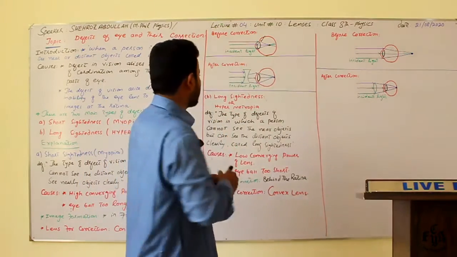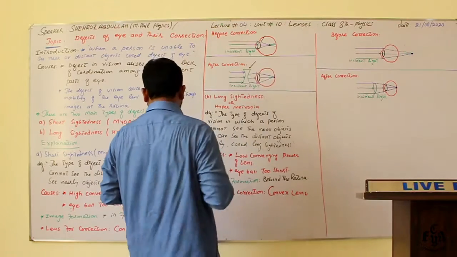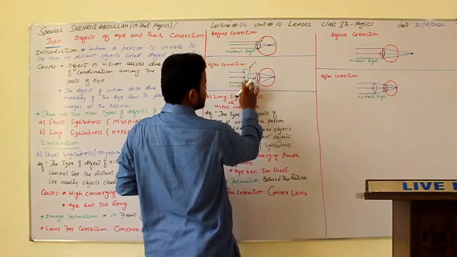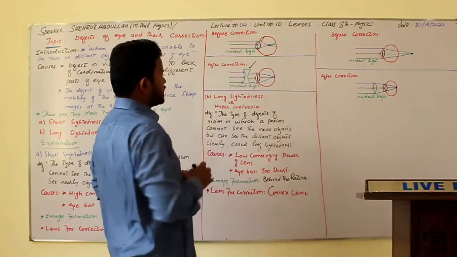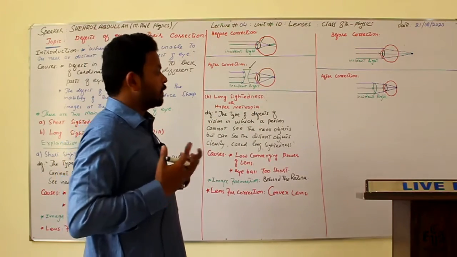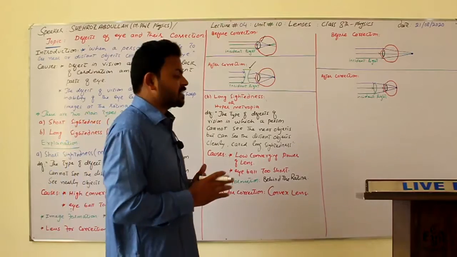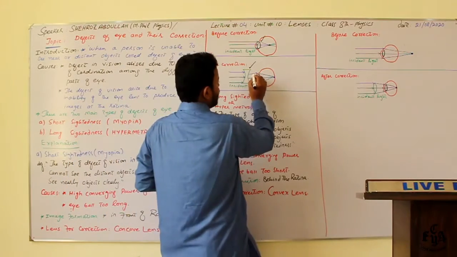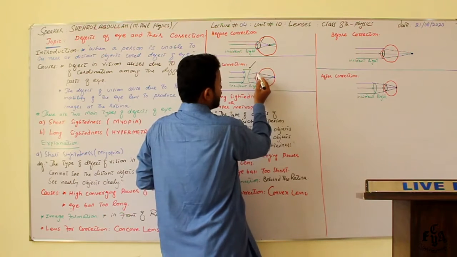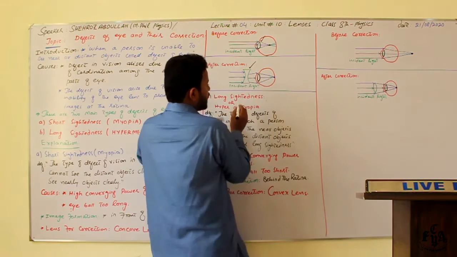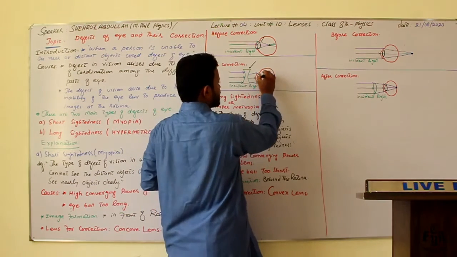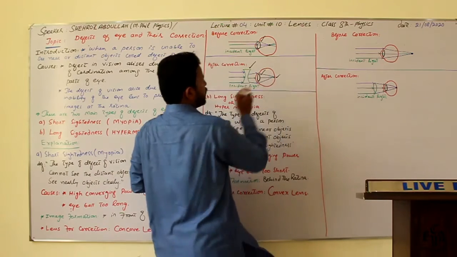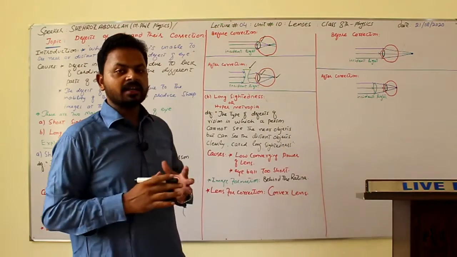For correction we use which lens? We use this type of concave lens. Incident rays come and strike the concave lens, right? Since the property of a concave lens is to diverge the light rays falling upon it, when the rays fall on it they are diverged and reach these points, and there is another lens inside the eye which converges the rays, so the image is formed exactly on the retina and the person can see the things very clearly.